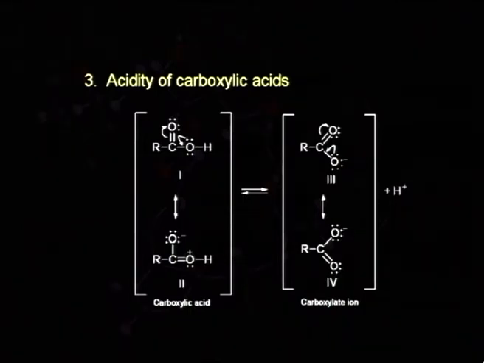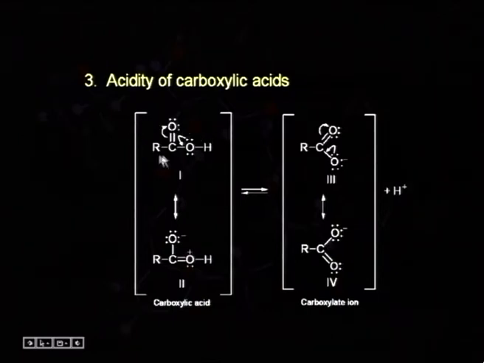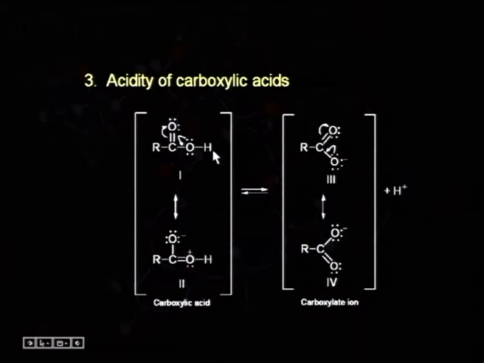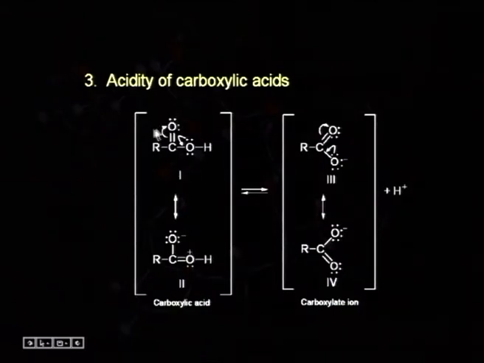So, to compare the relative stability of the carboxylate anion being formed and the original carboxylic acid, here again resonance plays its role. We can see with the help of resonance that this carboxylic acid is resonance stabilized and this resulting carboxylate anion is also resonance stabilized.